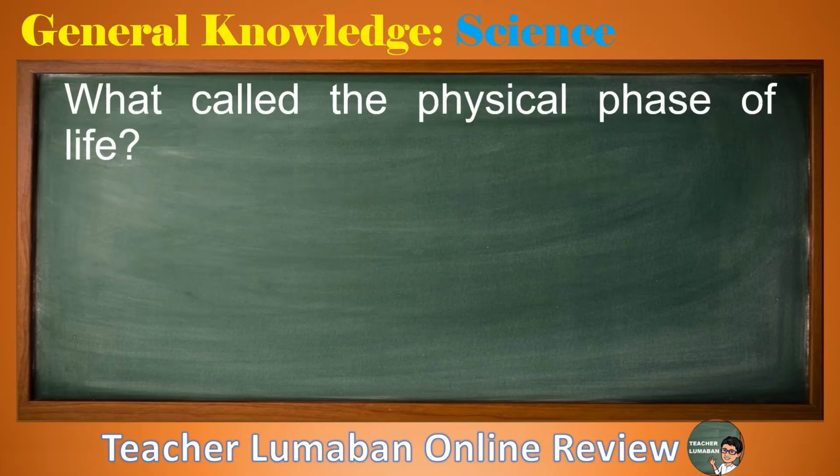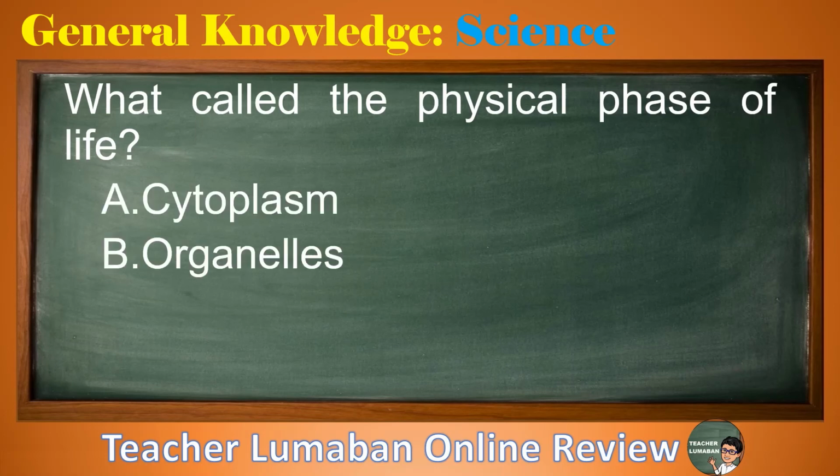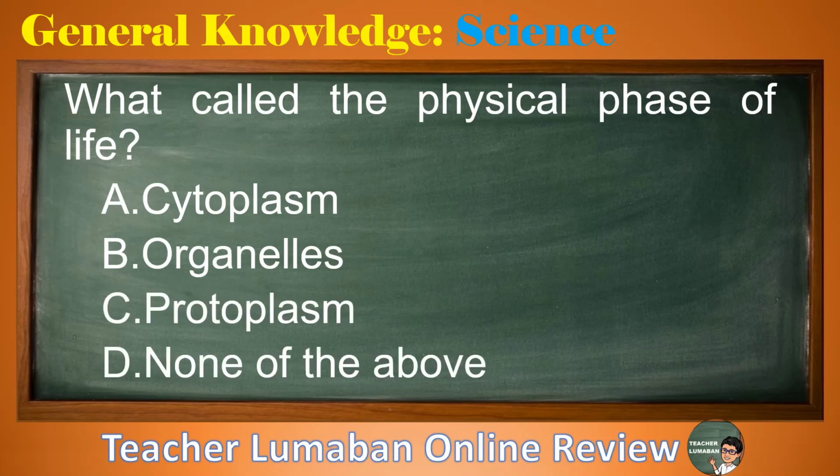What called the physical phase of life? Letter A, cytoplasm. Letter B, organelles. Letter C, protoplasm. Letter D, none of the above. Please determine the suitable answer to the following choices in 5 seconds. 5, 4, 3, 2, 1. The suitable answer is letter C, protoplasm.